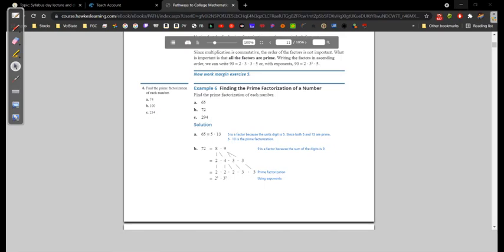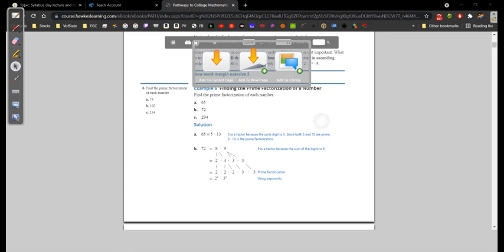And 294, I am not looking forward to, but hopefully it's not as bad as I think. Alrighty, so 294.